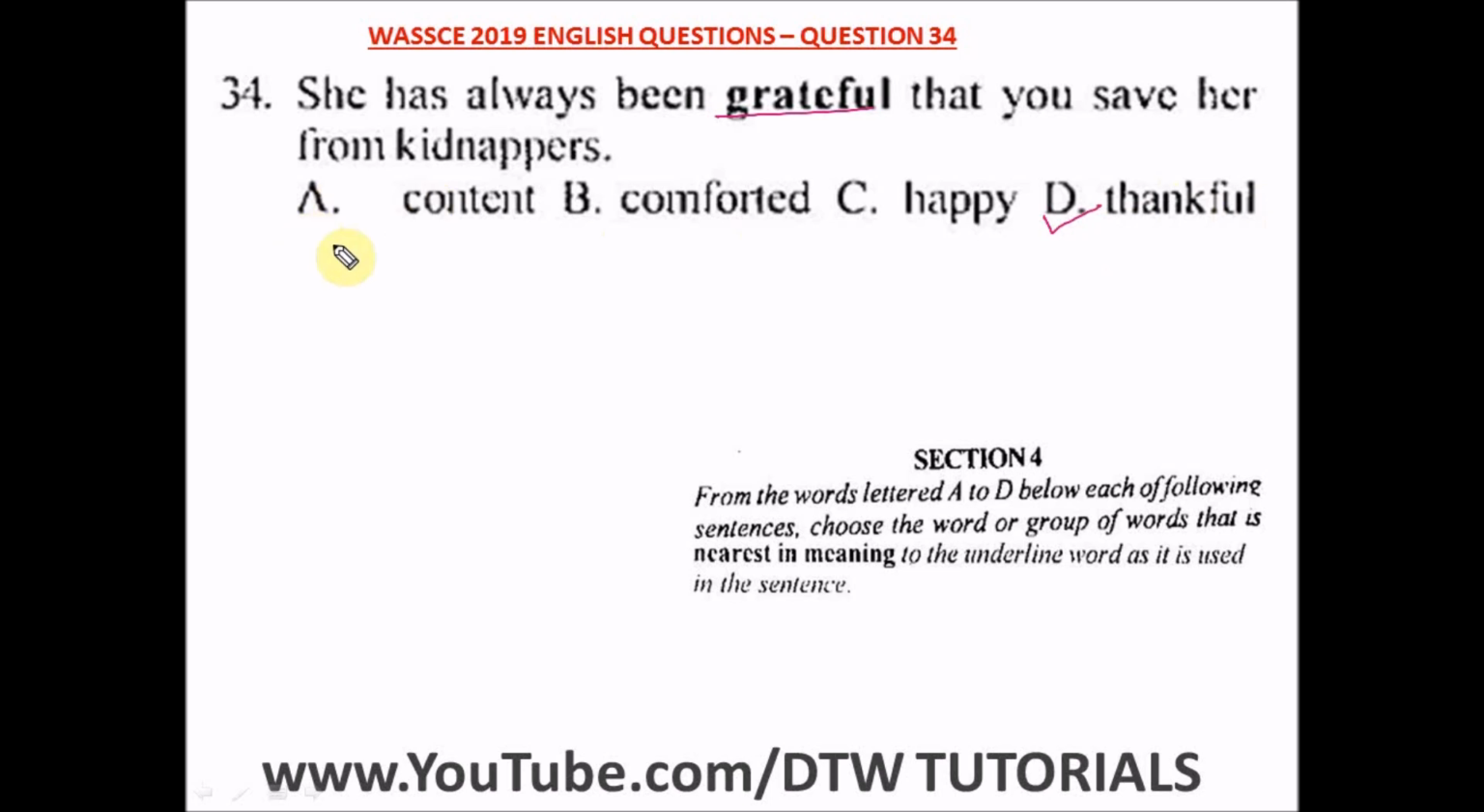Thankful. Someone would go on to pick content. No, content means being satisfied or pleased, which is not close to being grateful. Being grateful is you have a heart of thanks to someone. So it is option D, being thankful. So she has always been thankful that you saved her from kidnappers.